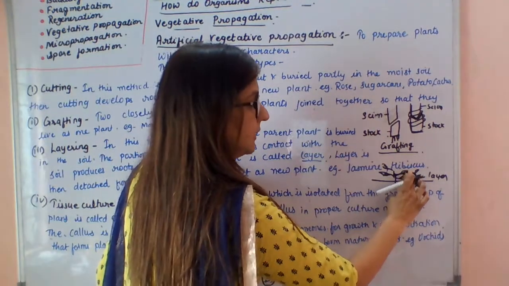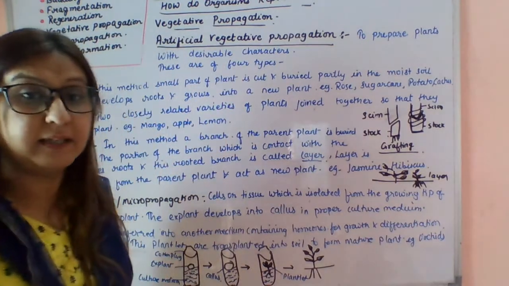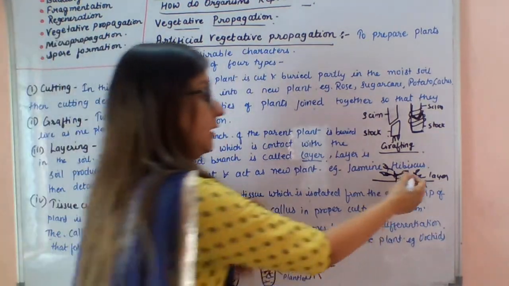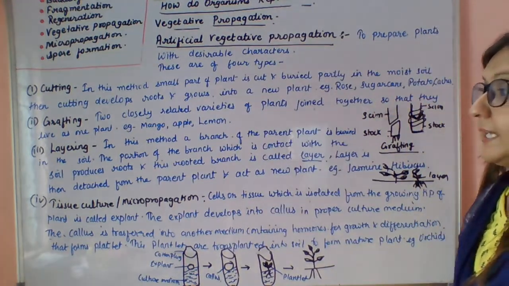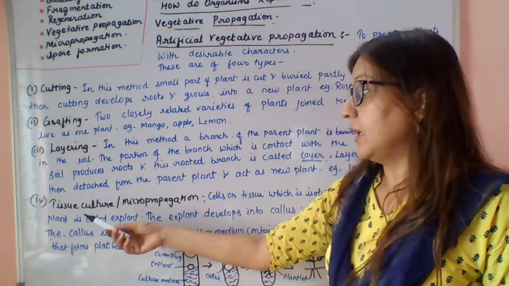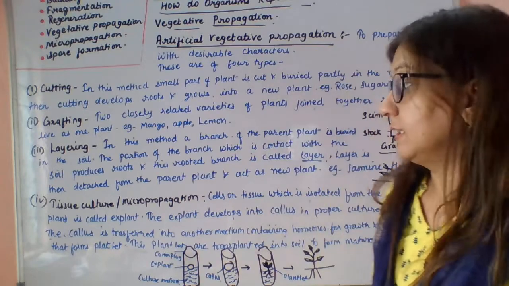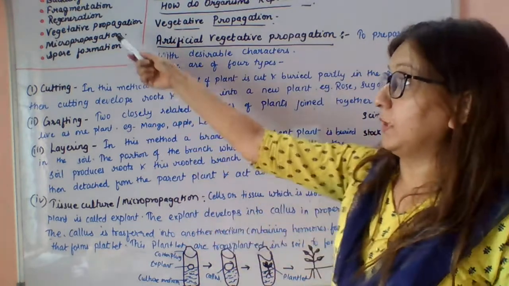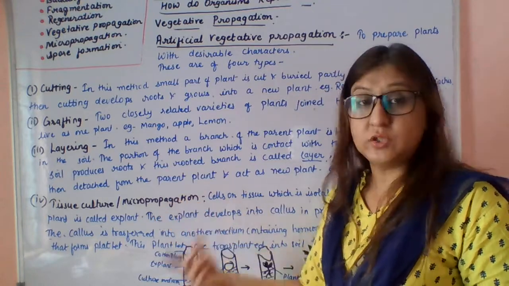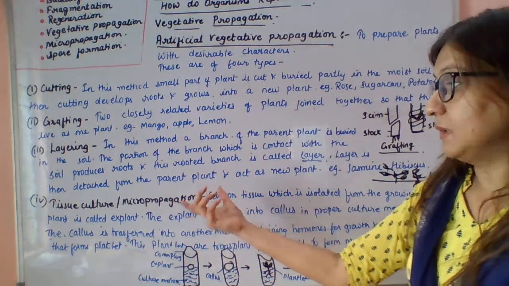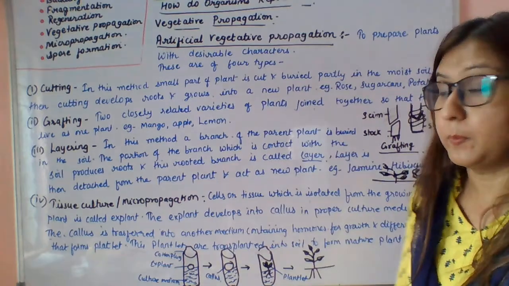After some time, this layer gets detached from the parent plant, and it develops into a new plant. Okay, so the next and last technique of artificial propagation is tissue culture or micropropagation. I have written this here because a question may ask what is tissue culture or what is micropropagation.